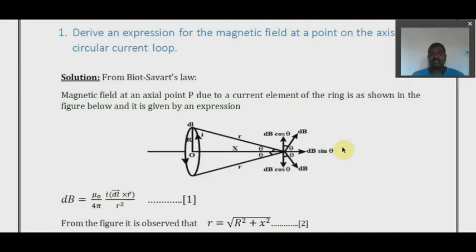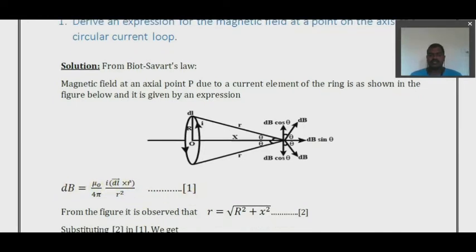With this, we will further go on to deriving an expression. This expression can be derived using Biot-Savart's law. So the Biot-Savart's law equation, which you can directly consider, is given by dB = mu naught by 4 pi times I dl cross r divided by r cubed, that we have marked as equation 1.